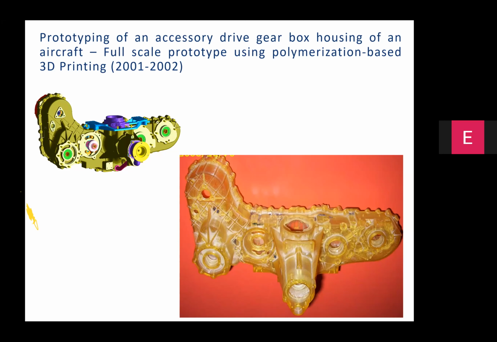The process for making this particular part is investment casting. I'm talking about the actual part, and the material is magnesium alloy. From the concept level to realization, it takes anywhere between 16 to 18 months. The part is shown here on the top left. The linear dimension of the part could be about 700 mm in this direction, and the height could be about 400 mm. The wall thicknesses range from 2 to 4.5 mm.